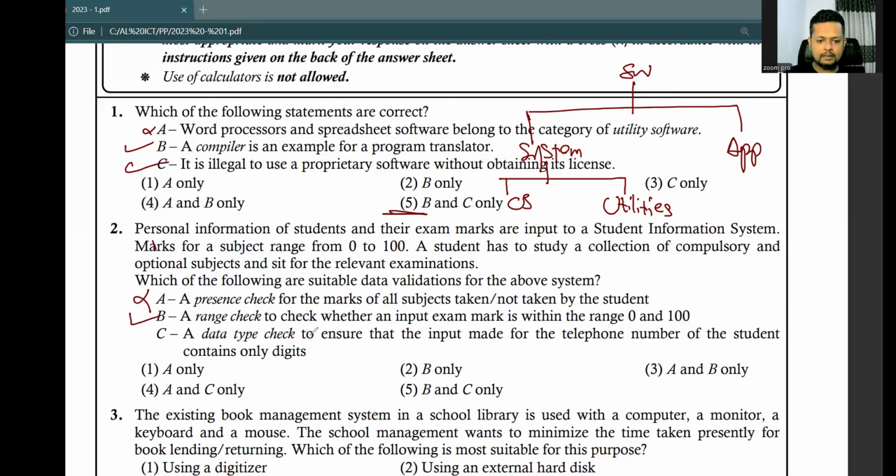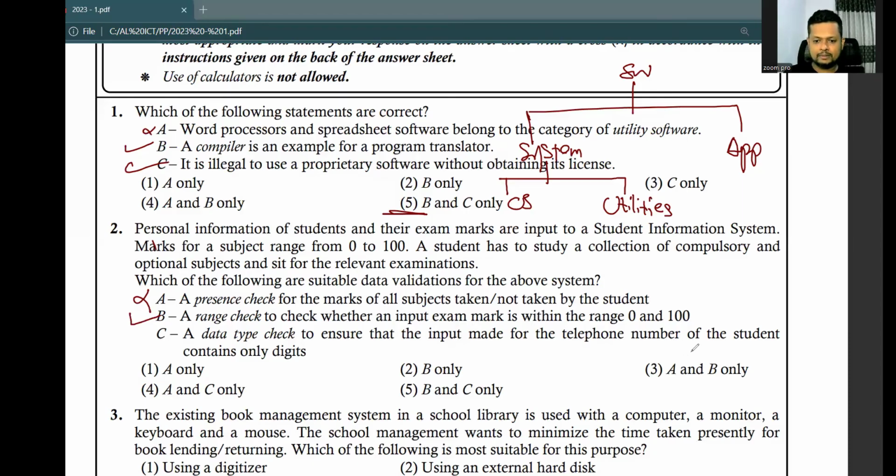A data type check to ensure that the input made for the telephone number of the student contains only digits. Yes, data type check. Data type check means checking whether the entered data are integers or floating point numbers or strings, or images or PDF or Word files or MP3s or MP4s.